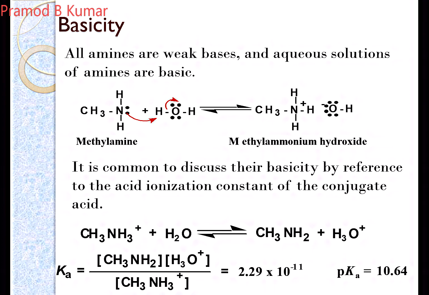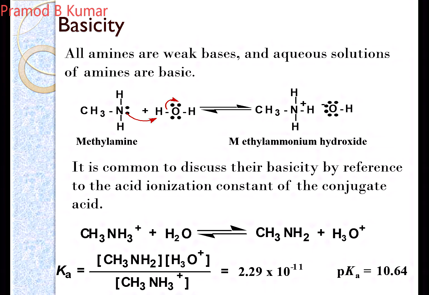You write RNH3 plus reacts with water to give the corresponding RNH2 and the protonated acid, hydronium ion. Exactly reverse, you have to write. Then you put the equation of K, the concentration of the products, RNH2 times hydronium ion, divided by the conjugate acid, RNH3 plus, times water.